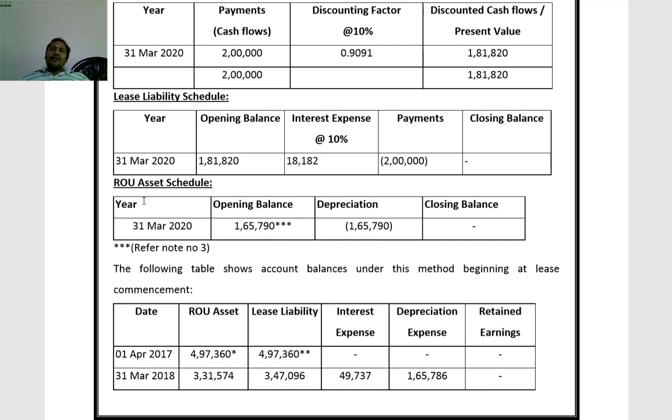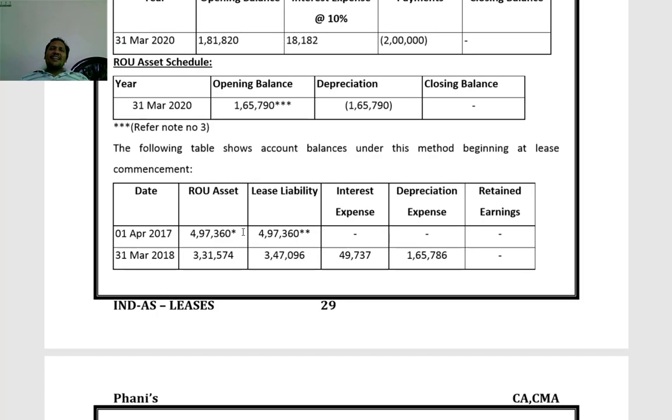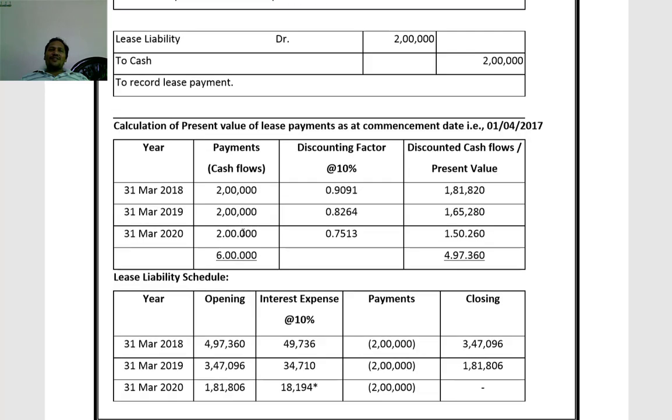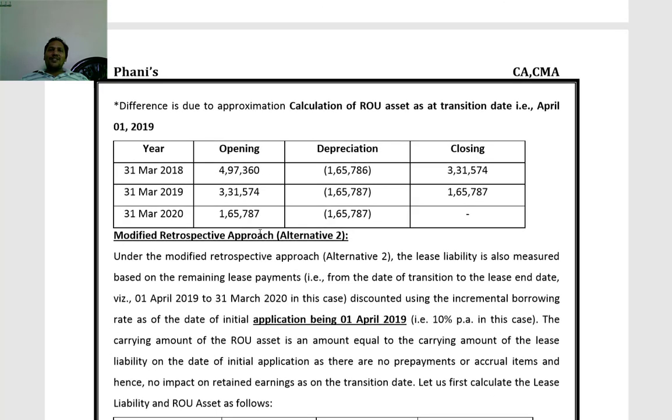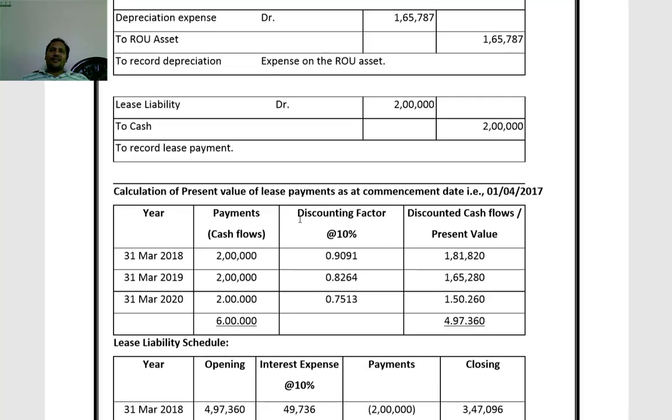For the right of use asset schedule, only for 2019-20 we have to consider 1,65,790. Here it is rounded off. It is actually 1,65,787. Round off to 1,65,790. If you want to take exactly 1,65,787 also you can take.